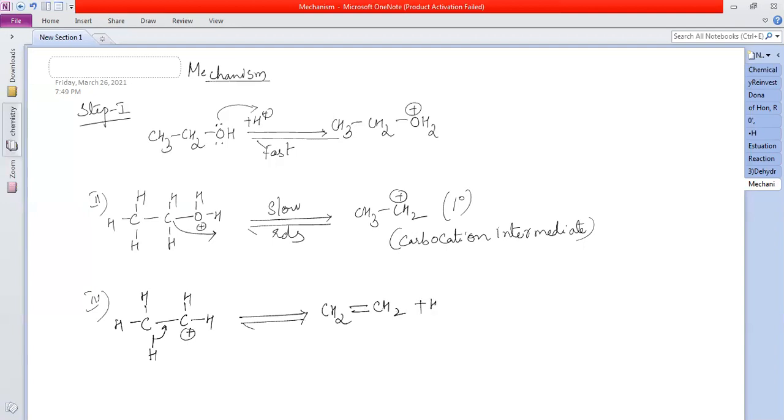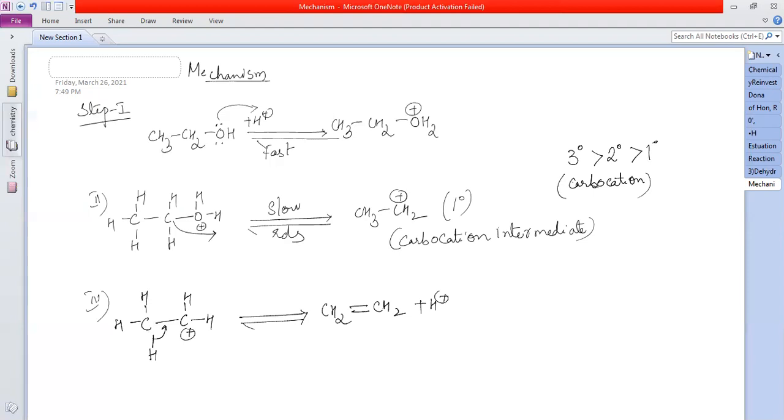Done? Yes. So what is happening here? Carbocation intermediate is formed. So you know that tertiary carbocation is more stable than secondary, which is more stable than primary. So based on the stability of the carbocation, the reactivity of the alcohols is determined.